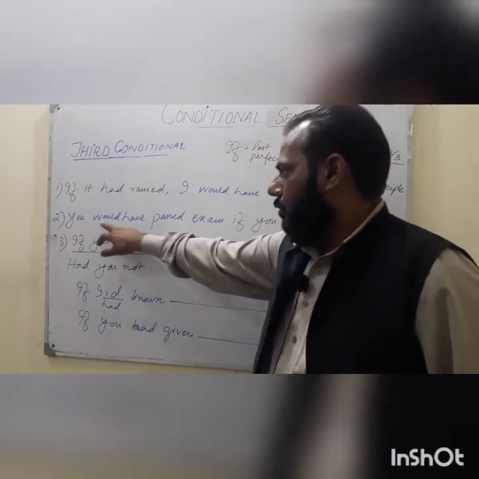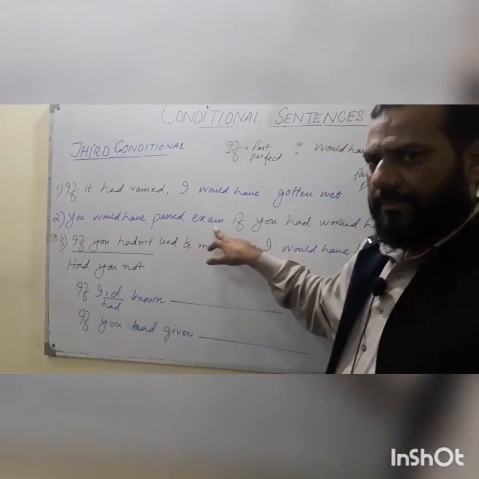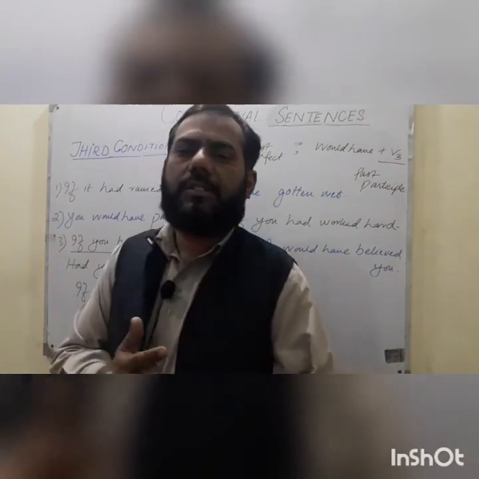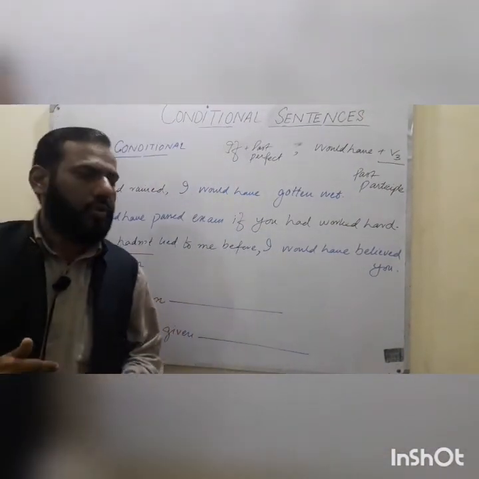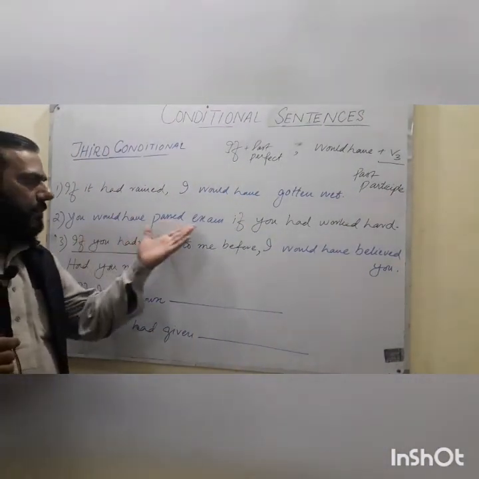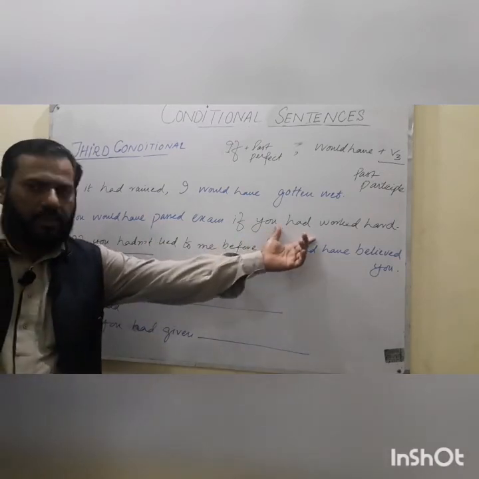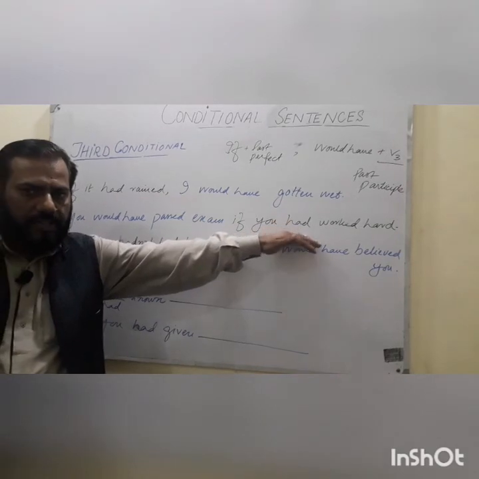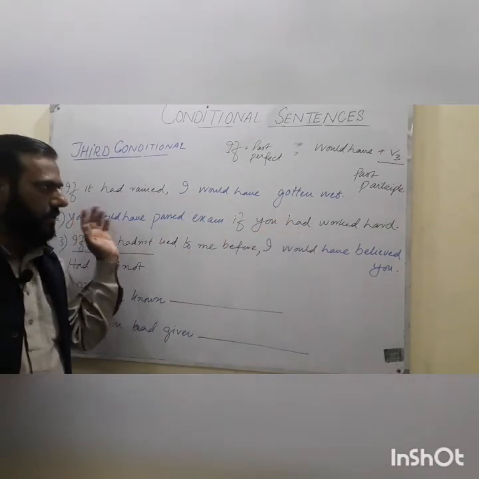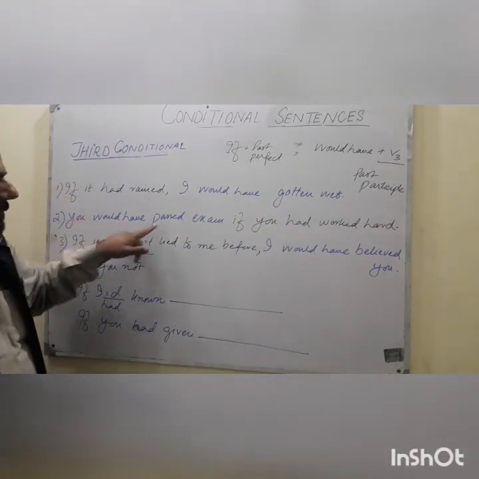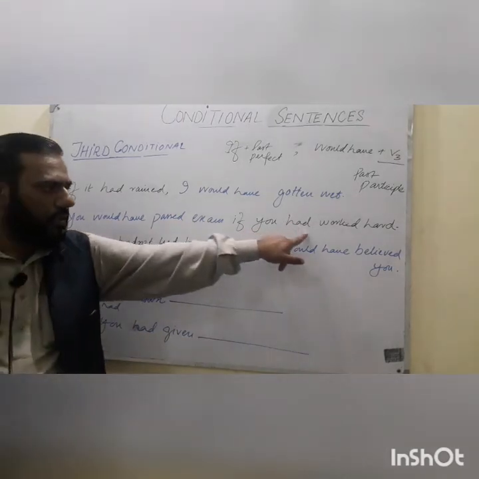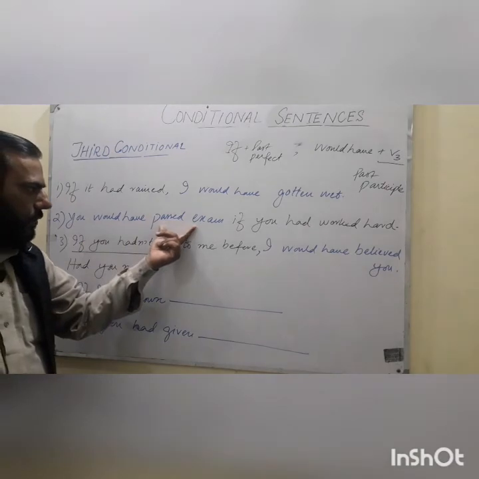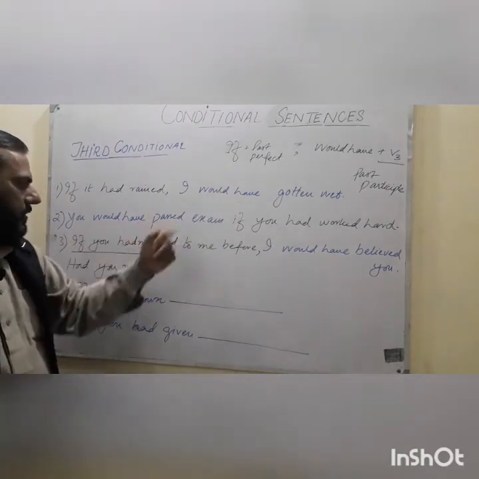The second: you would have passed the exam if you had worked hard. It means that you failed the test because you didn't work hard. Here the pattern is changed. The condition clause comes after, and the result clause is stated first. So you would have passed the exam if you had worked hard. This is past perfect, and that is would have and then the third form. So these are unreal conditional clauses.